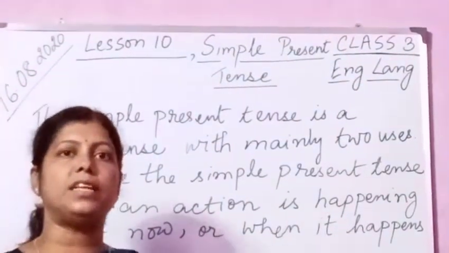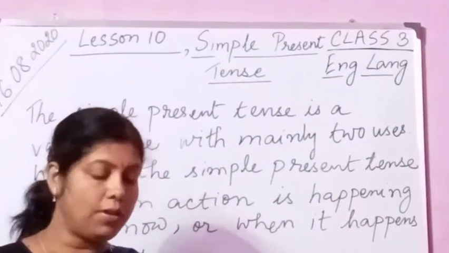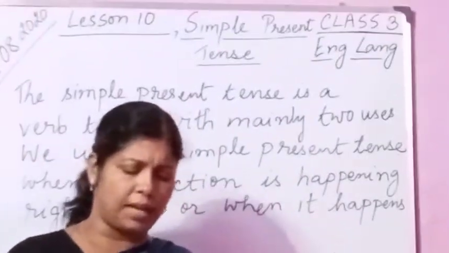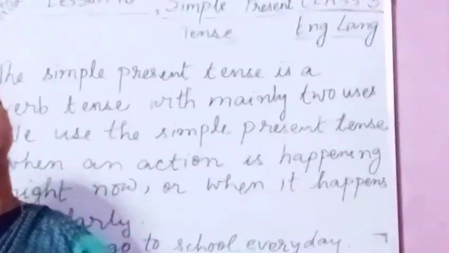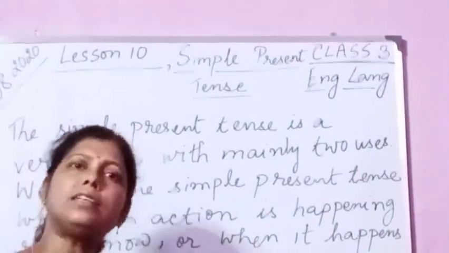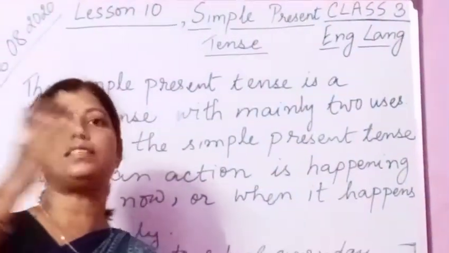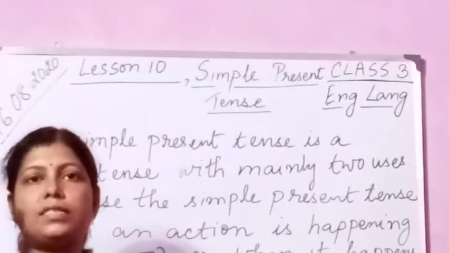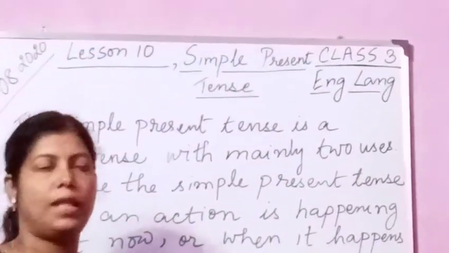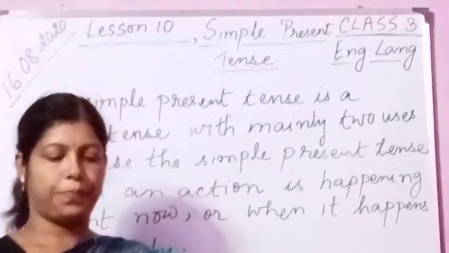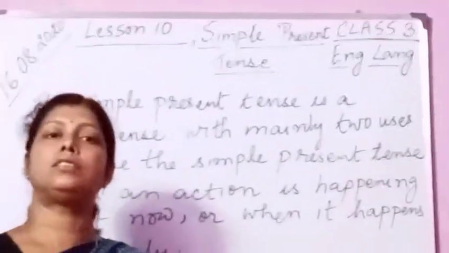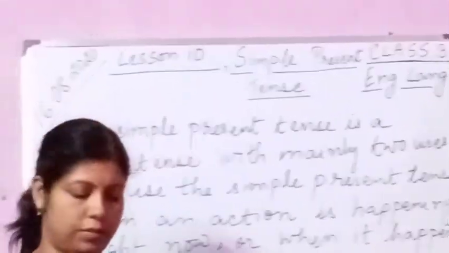The sun sets in the west. Now you see here, the sun sets in the west. This sentence tells us something that is always true. Every day the sun will set in the west. It rises in the east and sets in the west. So every day this is, you can say, a universal truth, that the sun sets in the west. So this sentence you have to tick, which happens always.